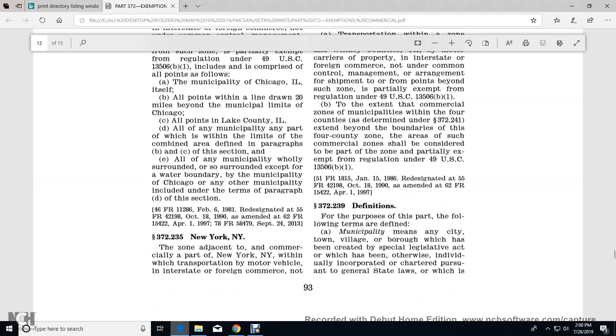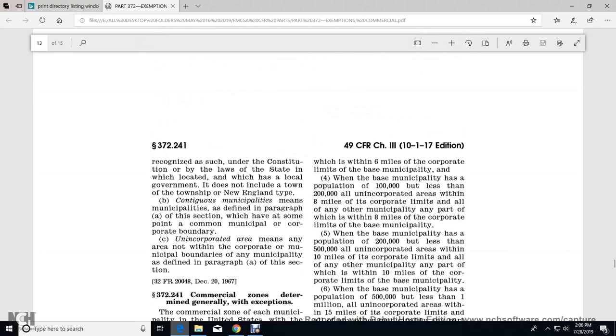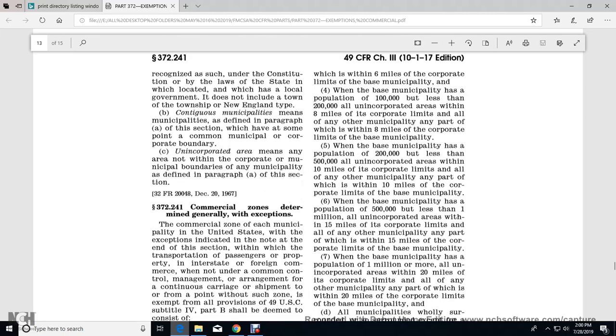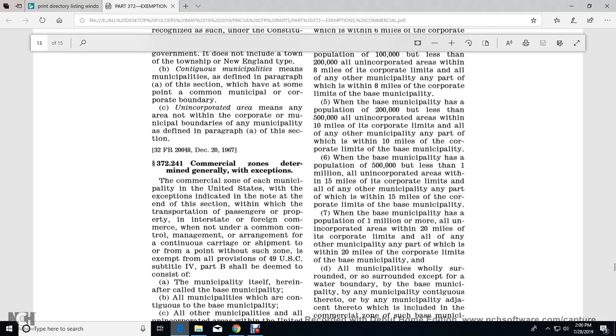For the purpose of this part the following terms are defined. Municipality means any city, town, village, or borough that has been created by a special legislative act or has otherwise been individually incorporated or chartered pursuant to general state laws, or that is recognized as such under the constitution or laws of the state in which it is located, and that has local government. It does not include the townships of the New England type. Contiguous municipalities means municipalities defined in paragraph A of this section which have at some point a common municipal corporate boundary. Unincorporated area means any area not included in a municipality defined in paragraph A of this section.